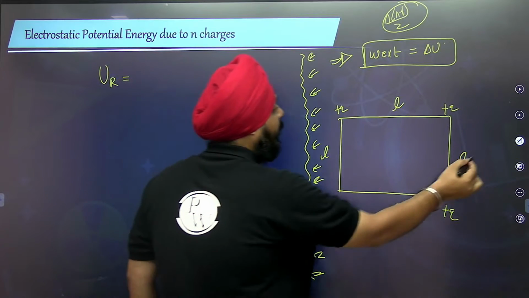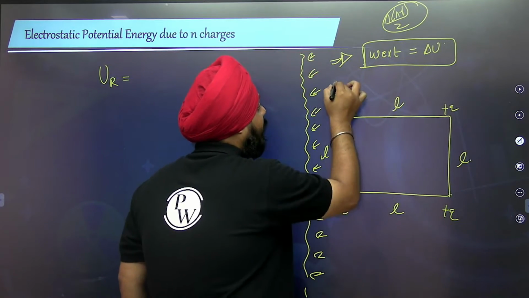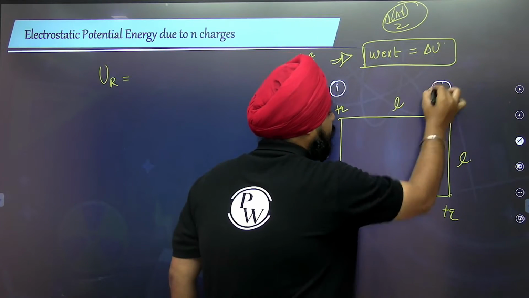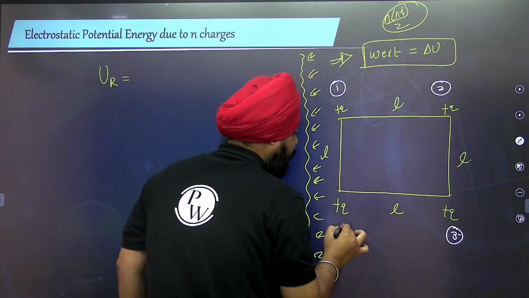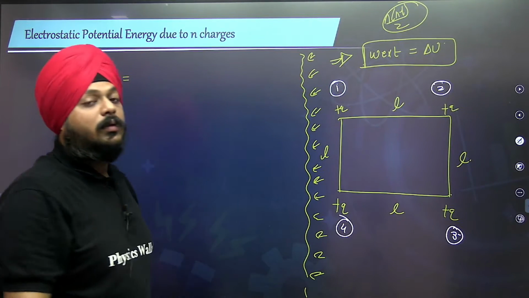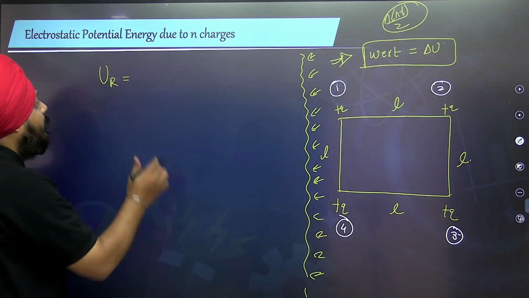it is nothing else but, let's name all of those charges. This is charge 1, this is charge 2, this is charge 3, and this is charge 4. Four charges are there.